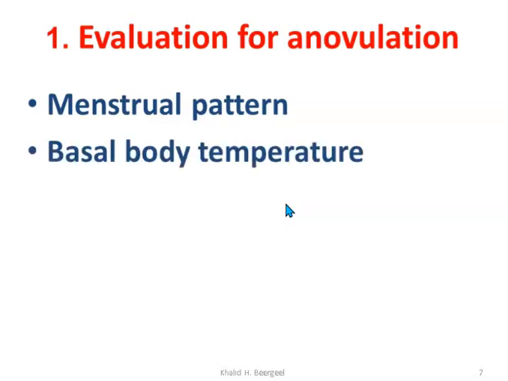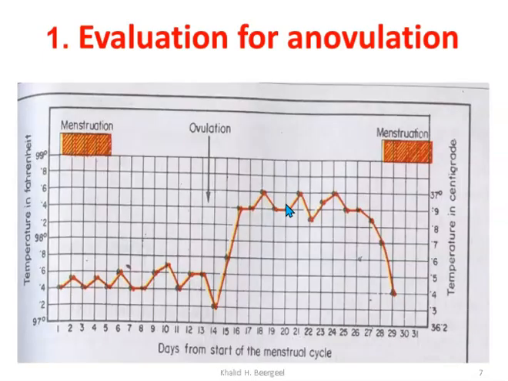Another thing that we can use for evaluation of ovulation is basal body temperature. The woman may measure her body temperature. In a normal cycle, it's a biphasic temperature. Temperature is low in the early part of the cycle, during the follicular phase. Then in the luteal phase, it increases due to the progesterone effect on the thermoregulatory center.